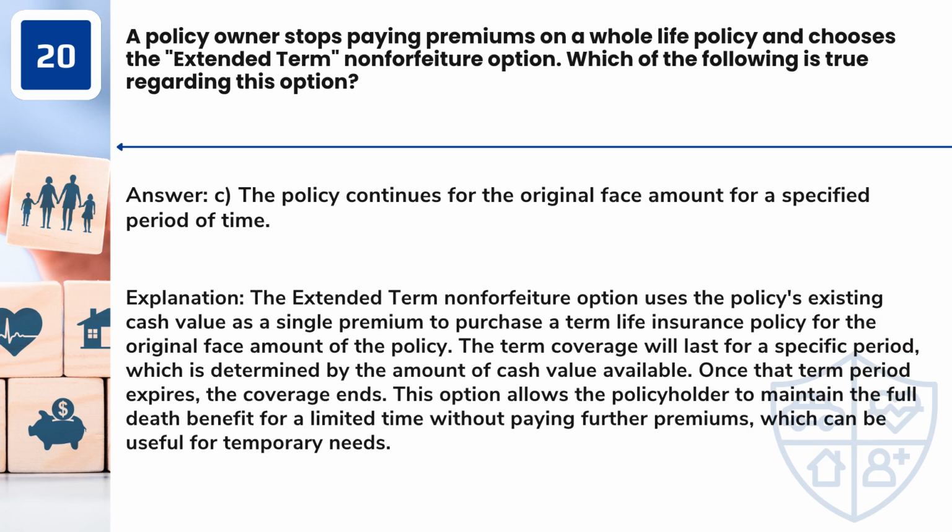Answer: C. The policy continues for the original face amount for a specified period of time. The extended term non-forfeiture option uses the policy's existing cash value as a single premium to purchase a term life insurance policy for the original face amount of the policy. The term coverage will last for a specific period, which is determined by the amount of cash value available. Once that term period expires, the coverage ends.